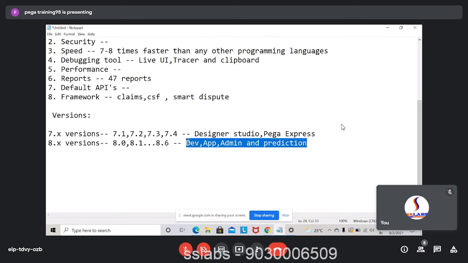Now coming to this, Dev Studio is nothing but your Designer Studio. It has been renamed, and App Studio is nothing but your Pega Express. Again, it has been renamed, and these are the two new studios which have been added. And this Prediction Studio is for data scientists. It's not for Pega developers. It's for people who will be working on the artificial intelligence side of Pega. So as a Pega developer, we'll be using only these three studios: Dev, App, and Admin.